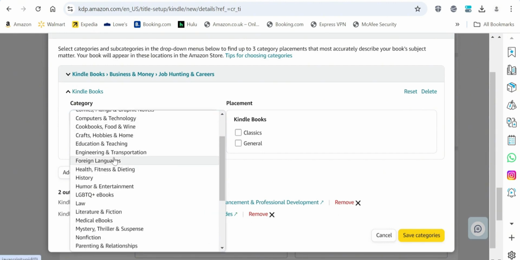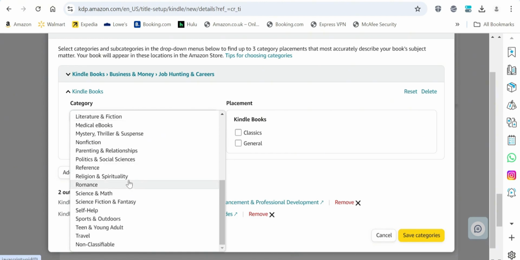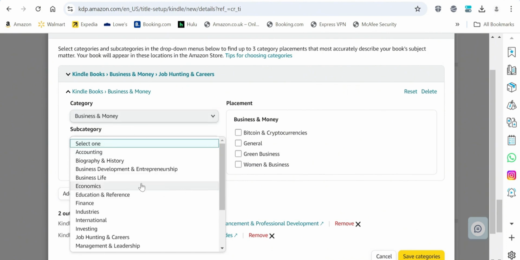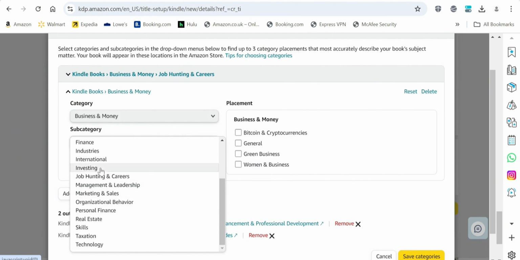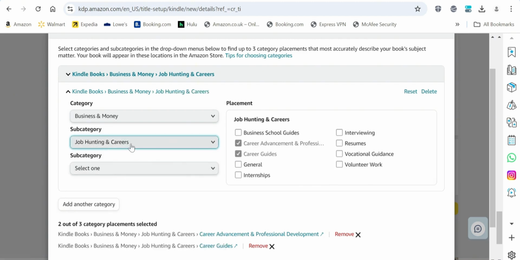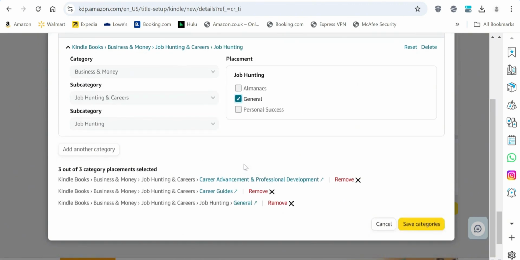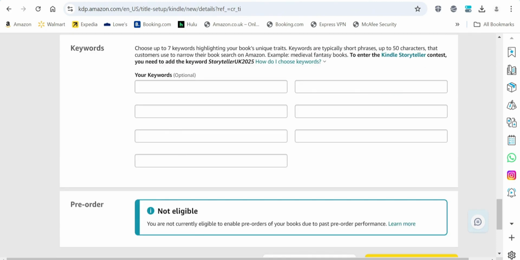So you can just come and say education and teaching. I wouldn't say so. It depends on what you've written about, so you can just go ahead and choose where it falls. So I'll just choose business and money again, and let's say management and leadership, marketing and sales, management and leadership. For the purpose of this class, I'll just go ahead and choose job hunting again. So it depends on what you're doing, and you save that.